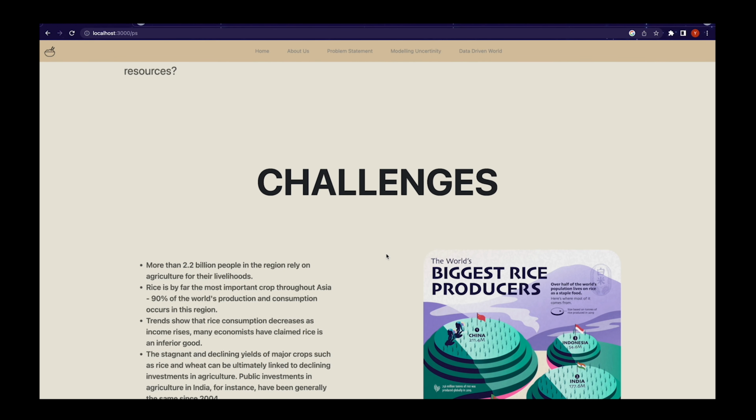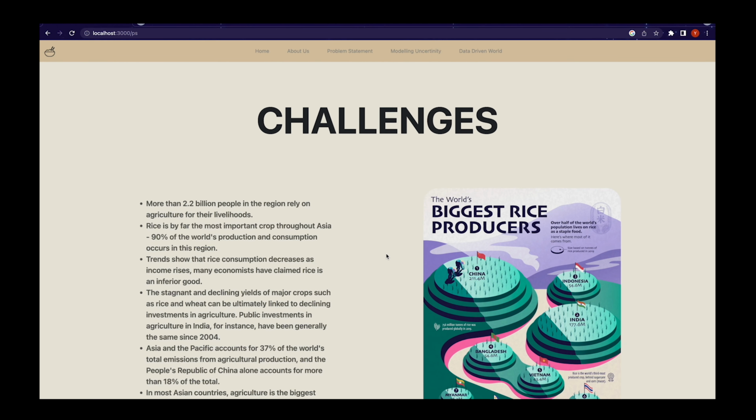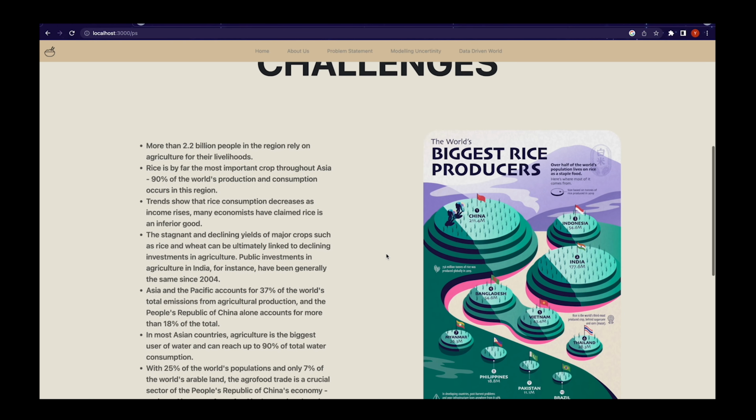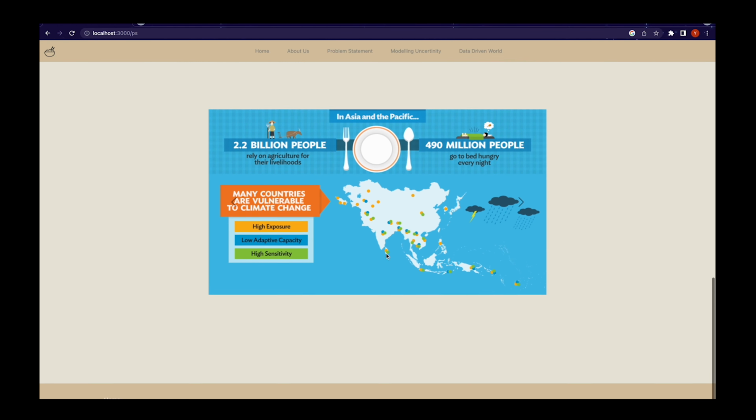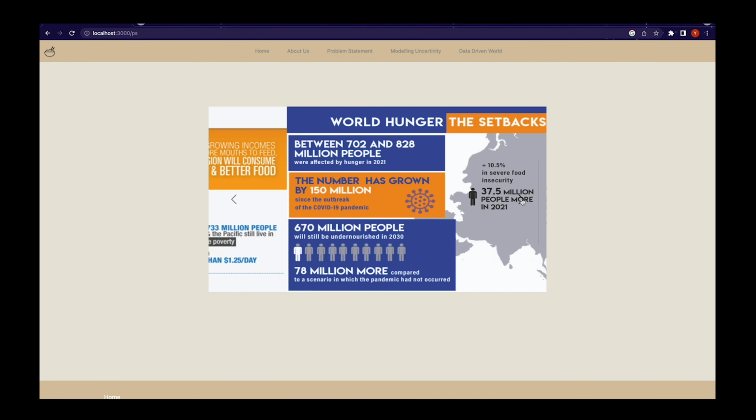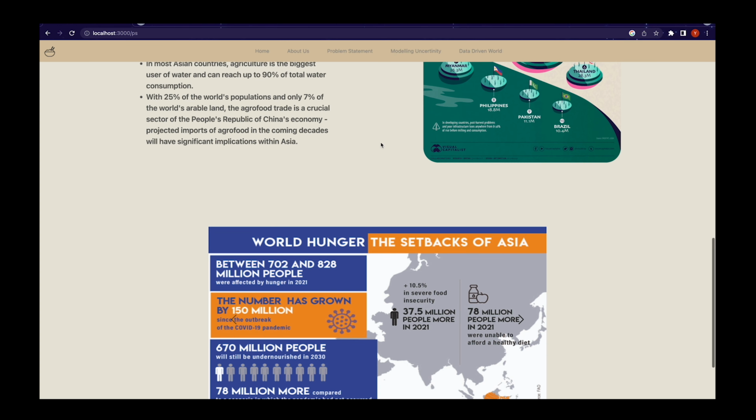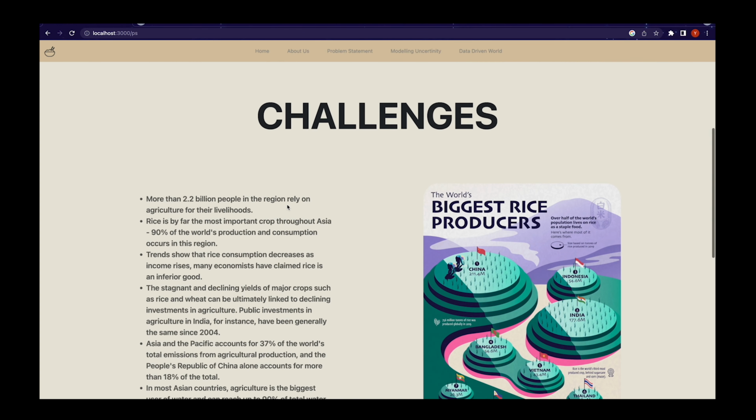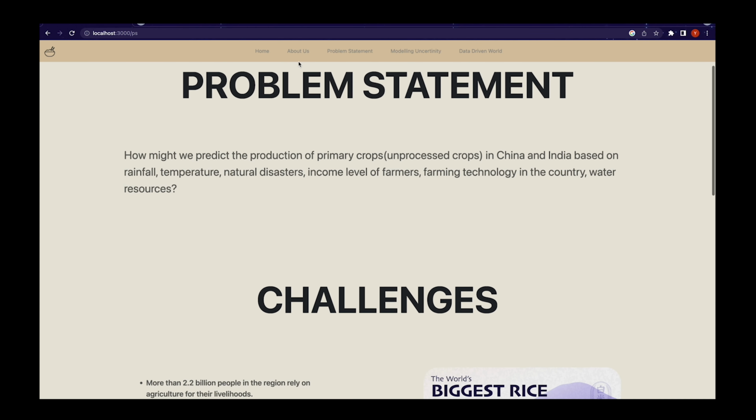a few of the challenges that are faced by the world population right now with respect to the topic food security. We've included a few infographics in the carousel here so that the user can get a quick and rough idea of what actually we're talking about.